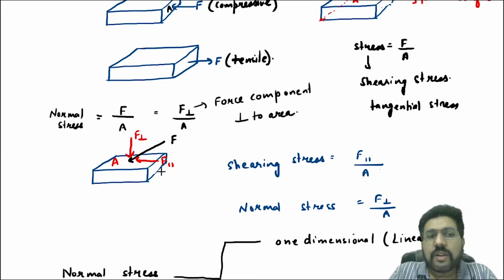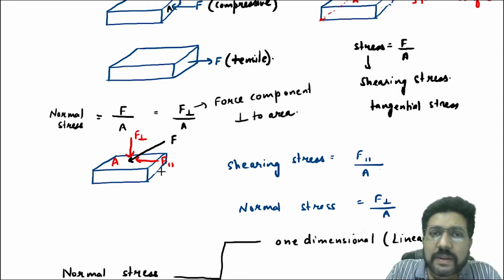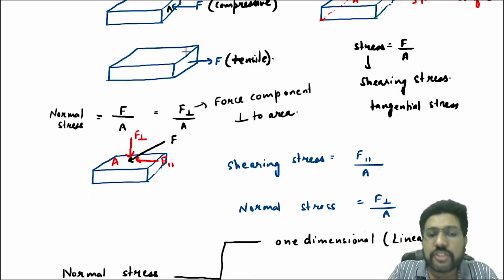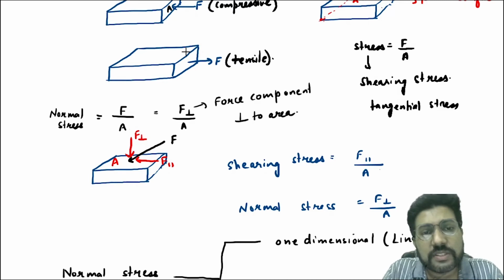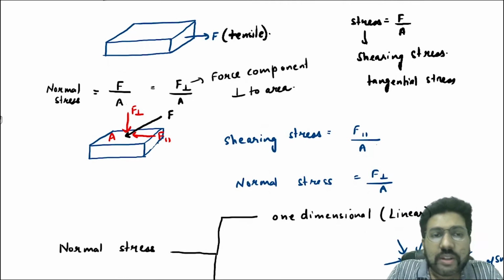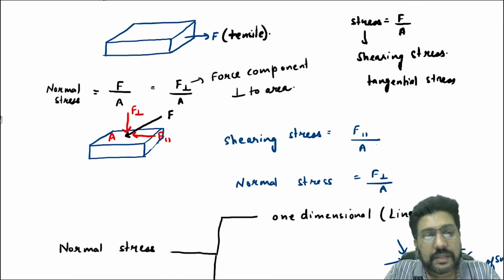Now coming back to normal stress, it can be one dimensional, but it can also be three dimensional. Now this diagram that we have drawn here is a one dimensional normal stress. It is also called the linear normal stress, or it is also called the longitudinal normal stress.